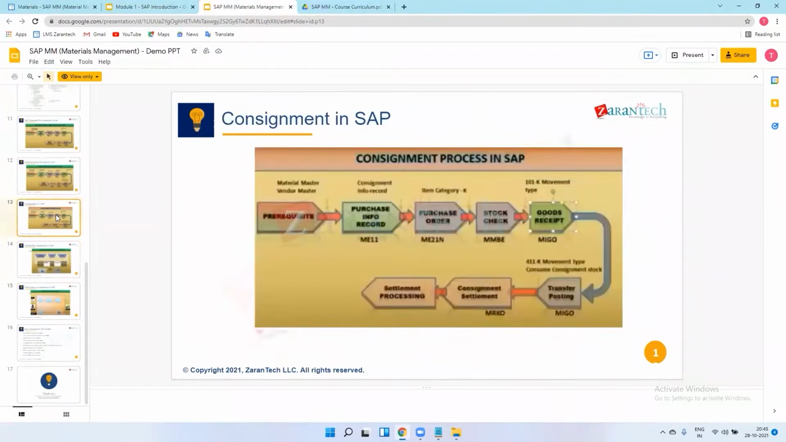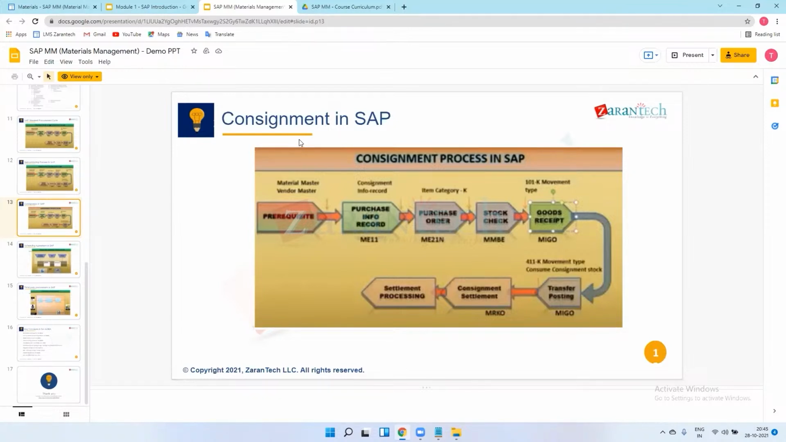Consignment. Scheduling agreement is there. Okay, so in consignment, vendor sends material in advance to the company. Means suppose I have requirement of 100 tires, but I don't want to utilize that 100 tires in one go. I want to utilize one tire one time, but due to some space constraint, vendor sends all the 100 tires to the company.